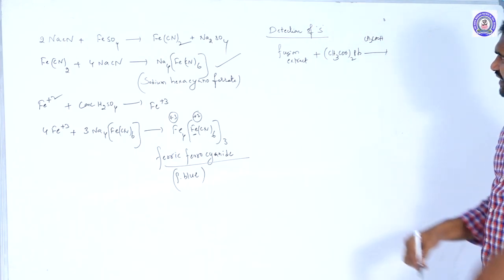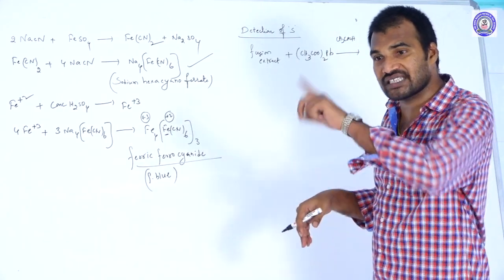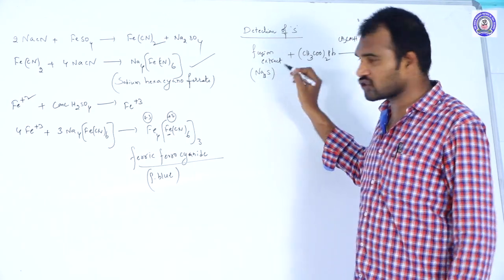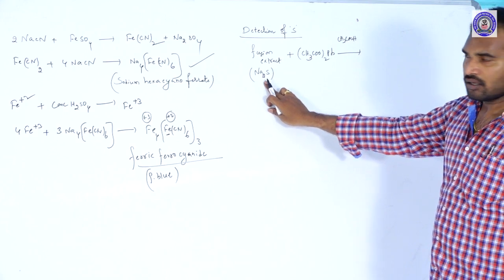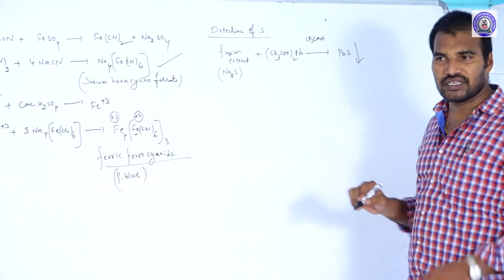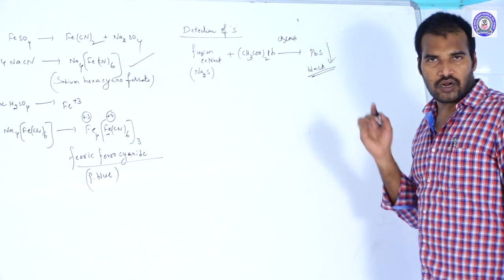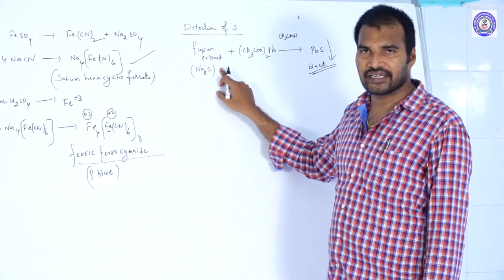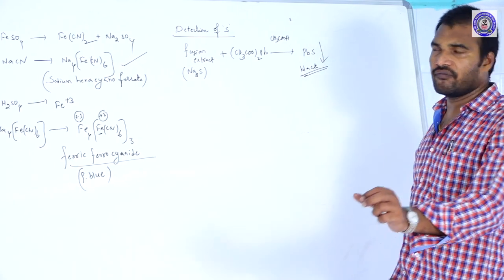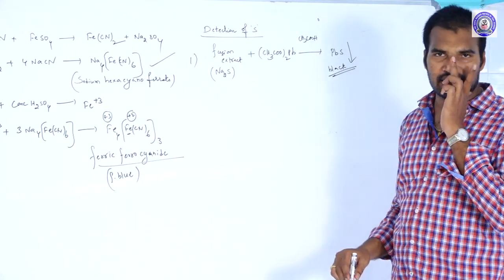When you add lead acetate to the sodium fusion extract, in what form is sulfur present in the fusion extract? Sulfur is present in the form of sodium sulfide, Na2S. This sulfide will combine with the lead ions, and we get PbS, which precipitates out. This is a black colored precipitate. So after the addition of lead acetate to the fusion extract in the presence of acetic acid, if you get a black colored precipitate, it confirms the presence of sulfur. This is one process of detection of sulfur.